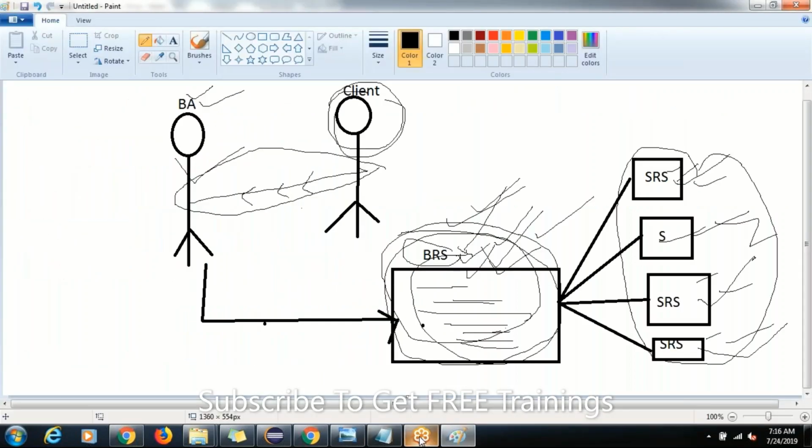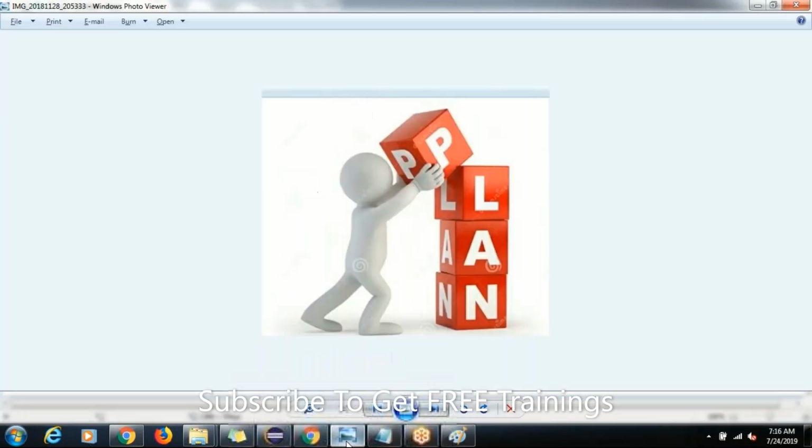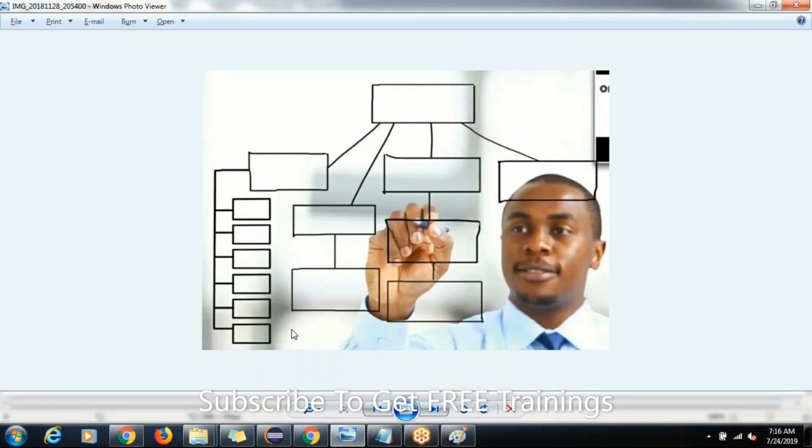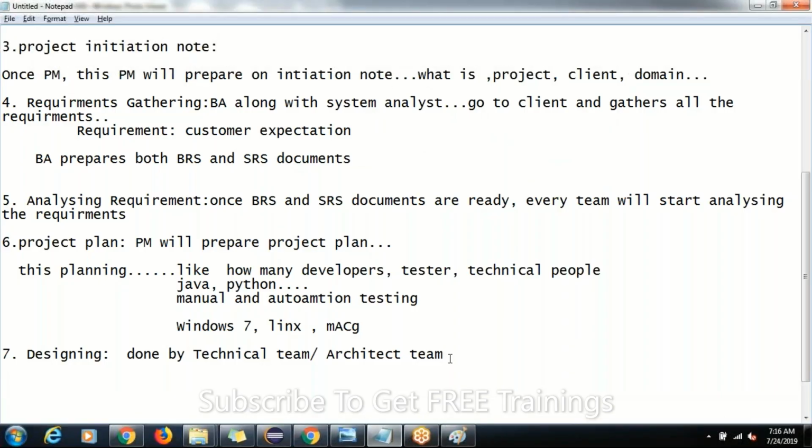What is the job of that team here, guys? They will design, they will do the architecture. I'll explain it with a simple diagram, guys. For example, you're logging into Gmail. How do you log in?